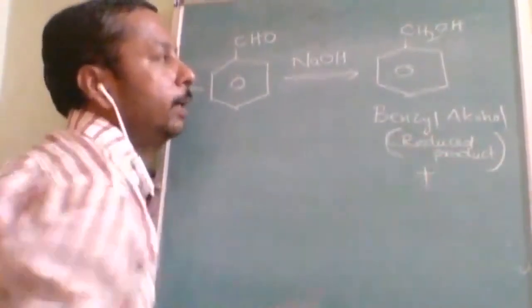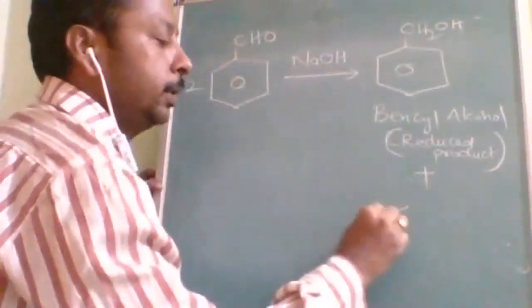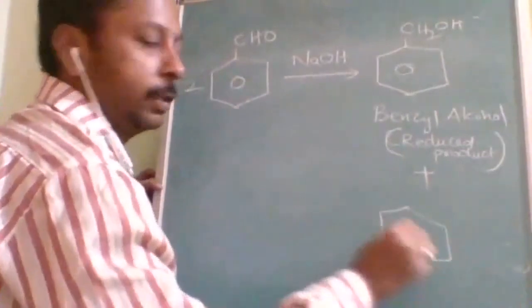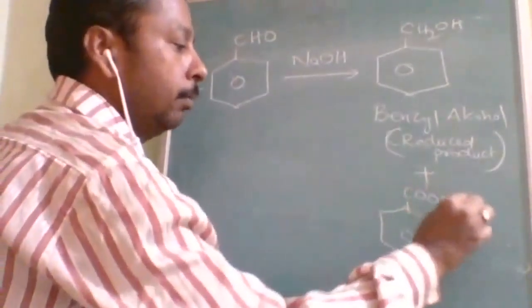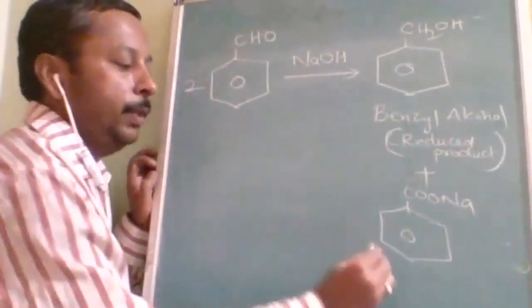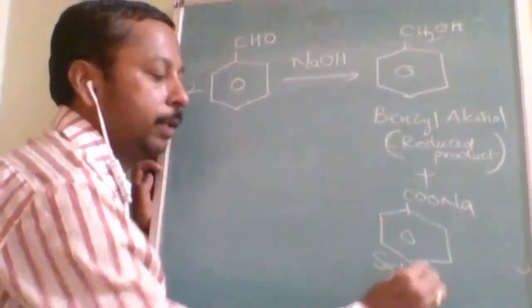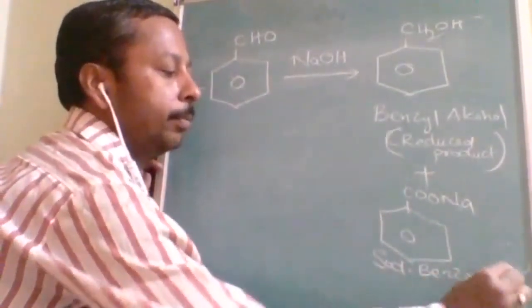And there will be an oxidized product also. As we are using sodium, the oxidized product is going to be the sodium salt of the carboxylic acid. What is it? Sodium benzoate.